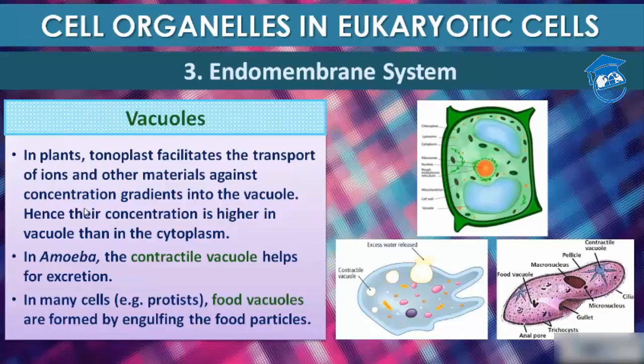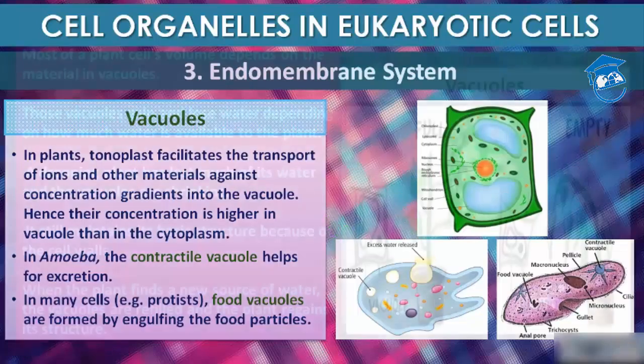That is active transport. Okay, and in amoeba, see, this is amoeba where the contractile vacuole helps in excretion. In many cells such as protists, food vacuoles are formed by engulfing food particles. See, it has engulfed food, and that's how the food vacuole forms. See, this big one is the food vacuole which is formed by engulfing food particles.